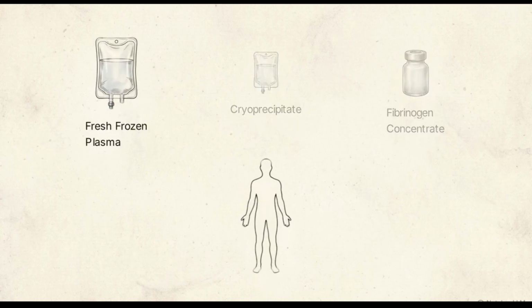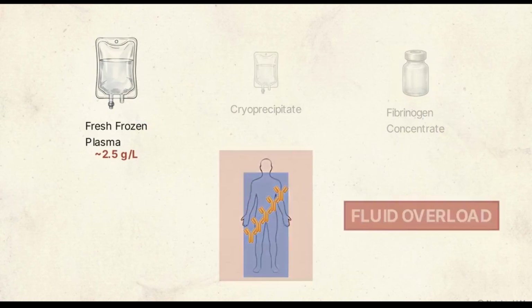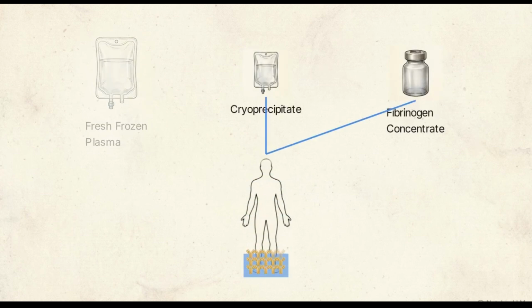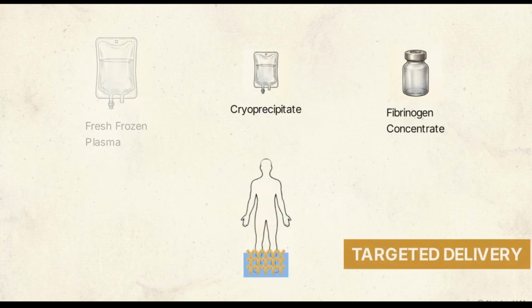Fresh frozen plasma contains relatively low concentrations of fibrinogen, roughly 2.5 grams per liter. This volume is insufficient for severe hypofibrinogenemia without causing massive fluid overload. You must use targeted delivery via cryoprecipitate or standardized fibrinogen concentrate.